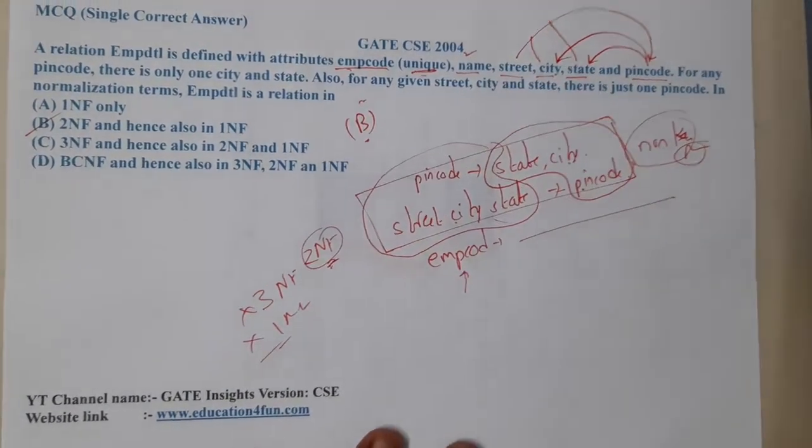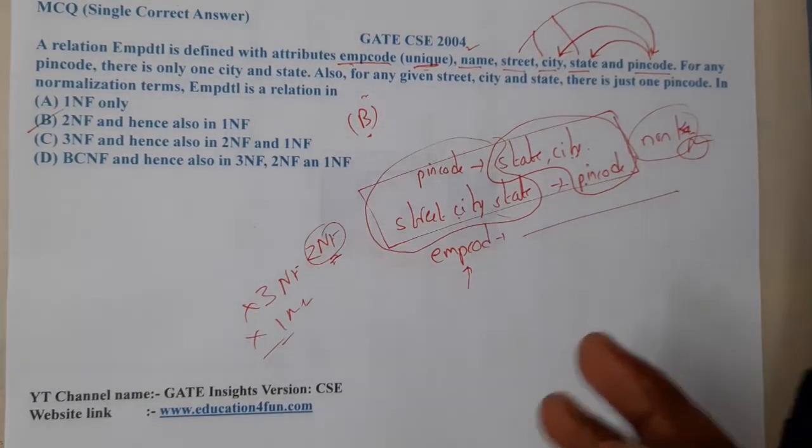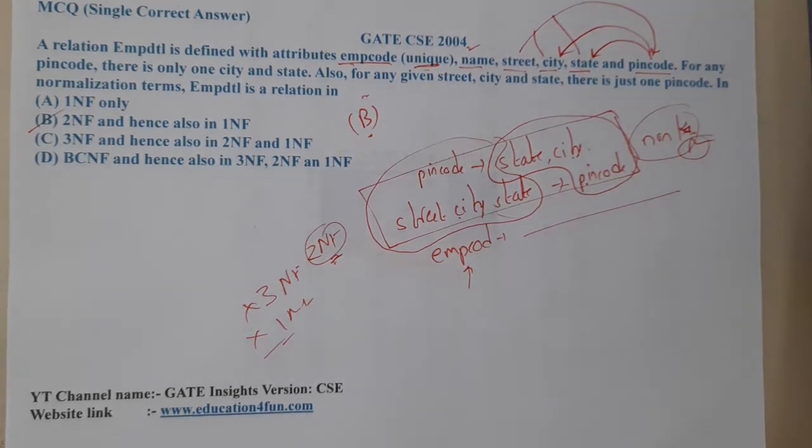Got it? For these types of questions, if you understand what they are exactly asking and what the functional dependencies given are, we can easily find the answer, right? I hope everyone got a clear idea on this.